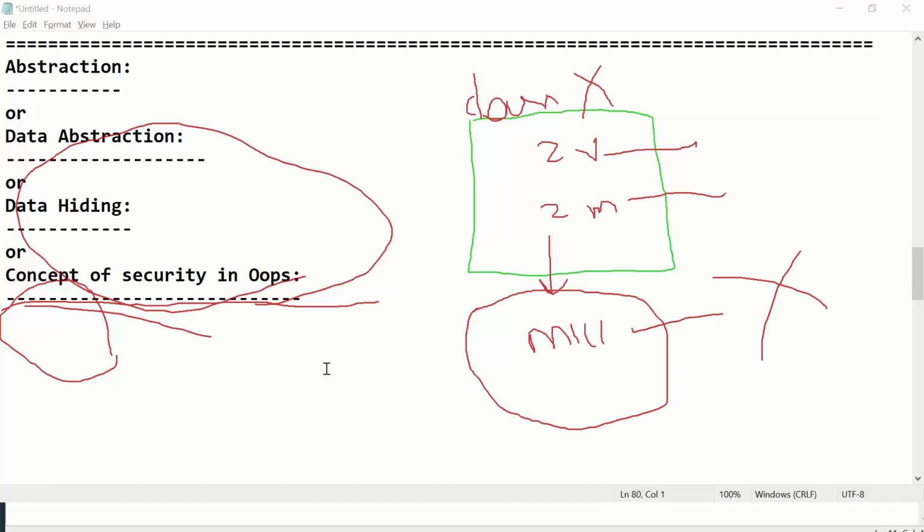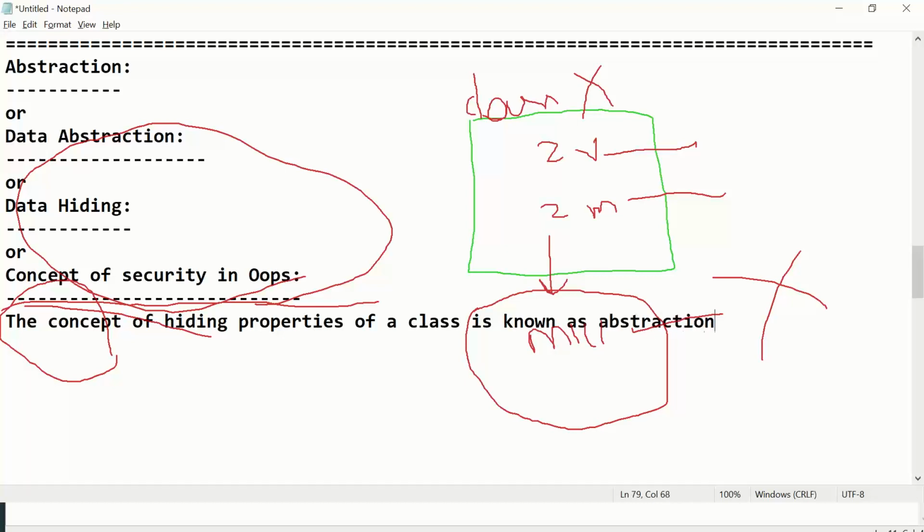The concept of hiding the properties of a class is known as abstraction. It's a very simple concept in Python. We can complete in another 15-20 minutes, not more than that. The concept of hiding properties of a class is known as abstraction.